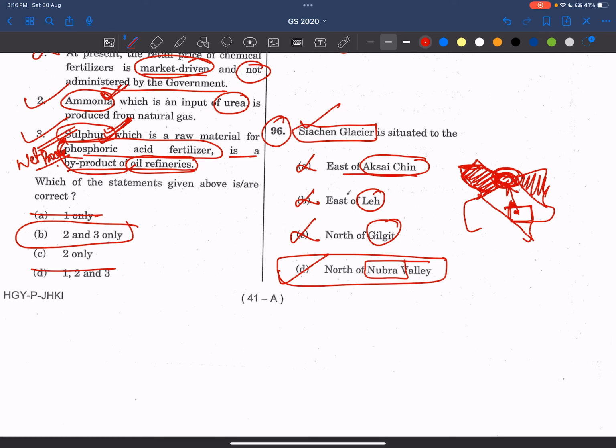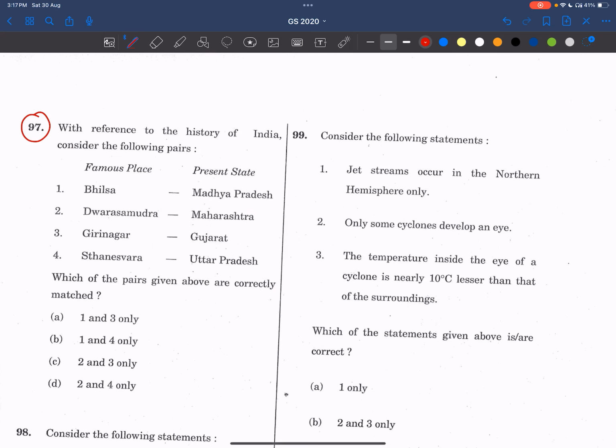Coming to 97th question. With reference to the history of India, consider the following statements. See friends, let's see this. Dwarasamudra is not in Maharashtra, it is in Karnataka. See, this is present in NCERTs.